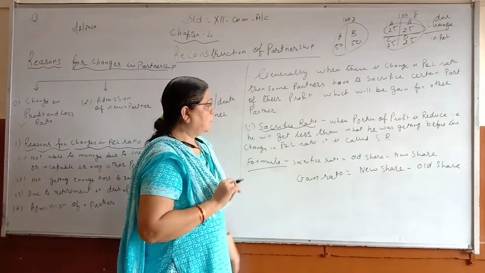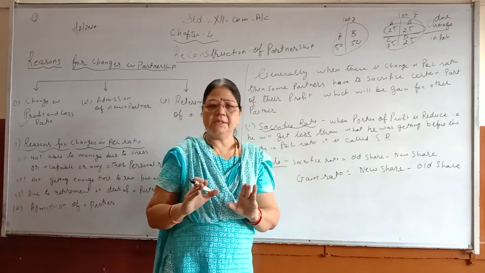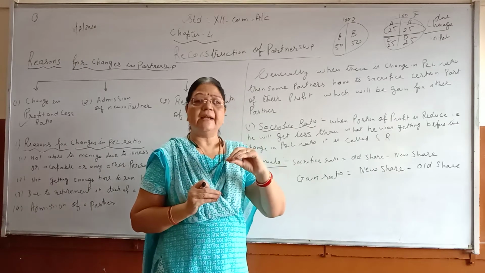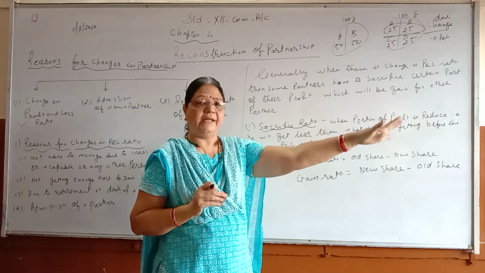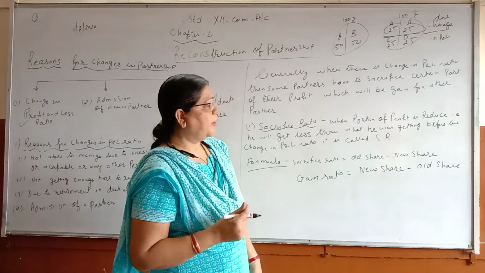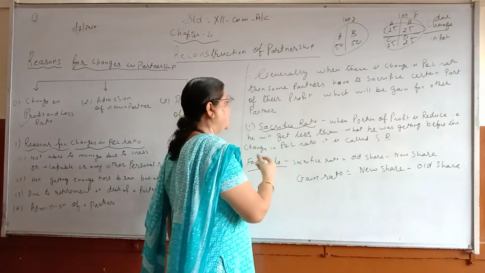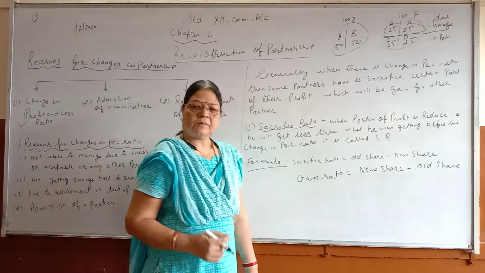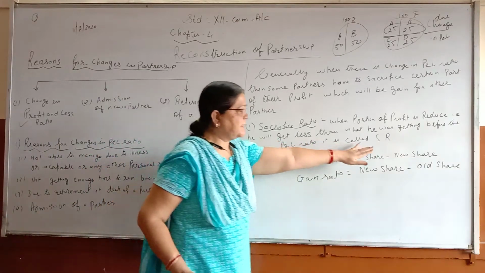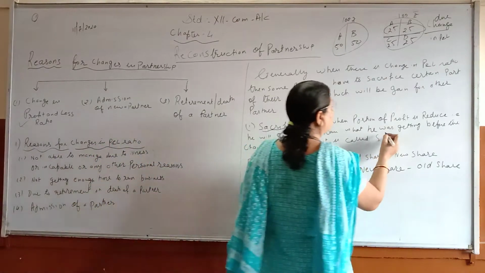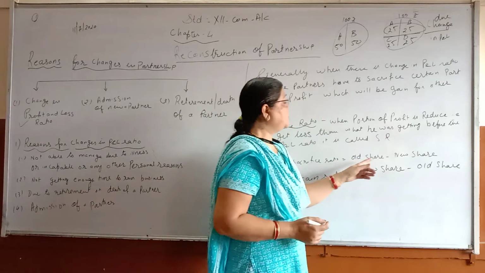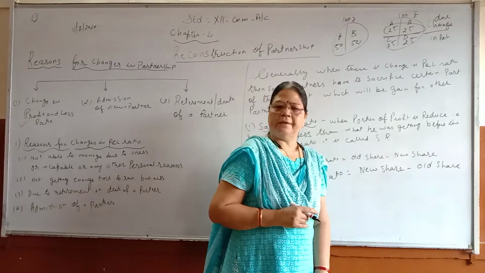Once again, sacrifice ratio means the partner will get less than what he was getting before the change. So he has to sacrifice. So here, the formula for sacrifice ratio is old share minus new share.